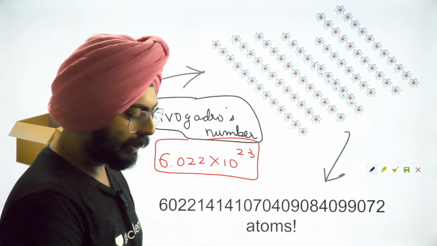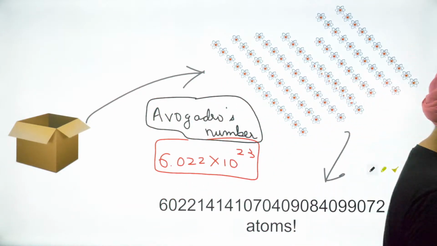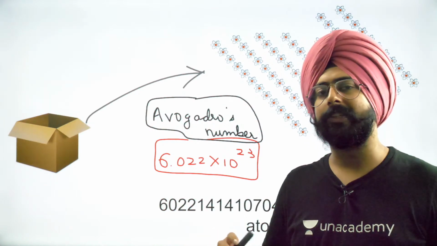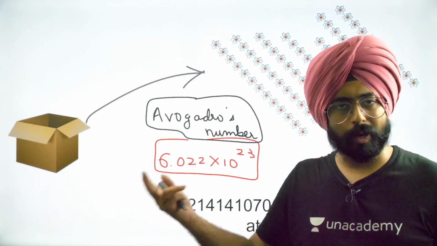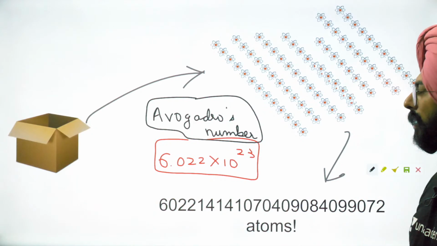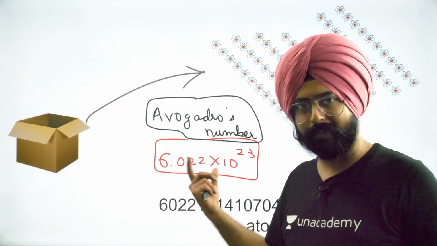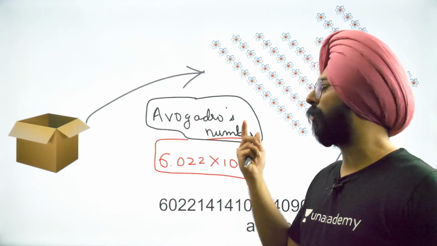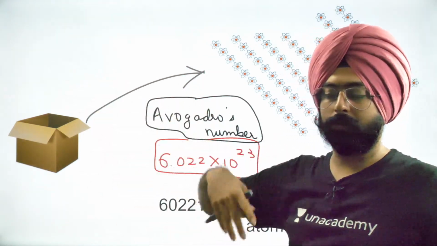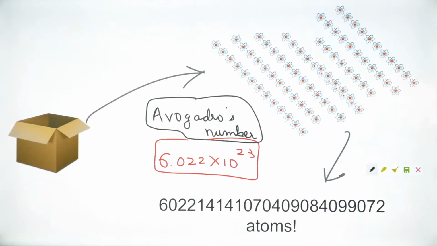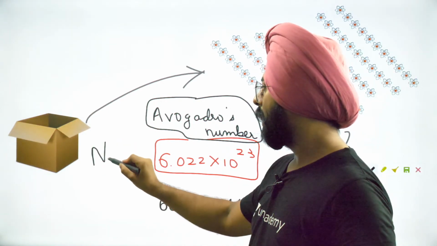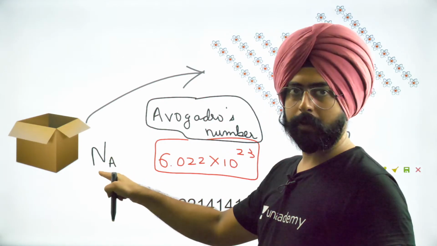There was an Italian scientist, Amedeo Avogadro. You will learn about a law in the chapter of states of matter, Avogadro's law. And he was a scientist. That guy did not discover this number, no. But whoever discovered this number, they were like, I will give it the name Avogadro in honor of Avogadro. Avogadro's number. It is also sometimes represented by a capital N and subscript A.